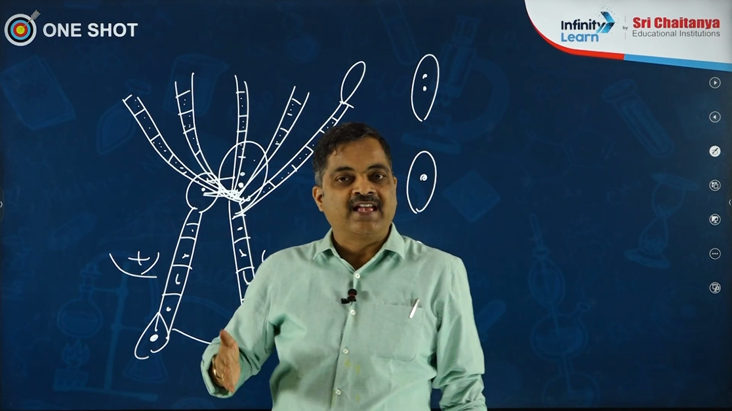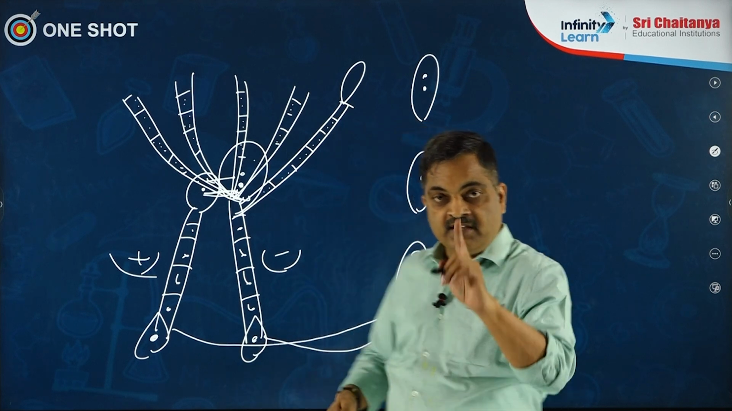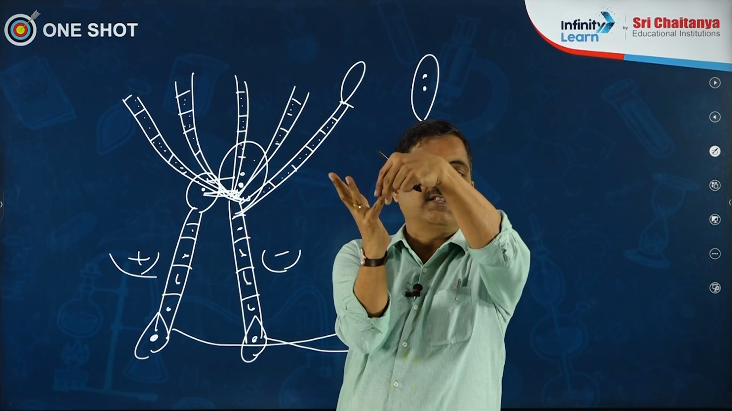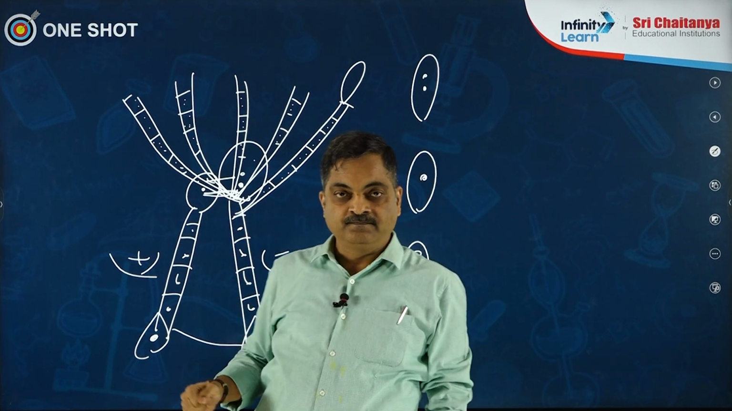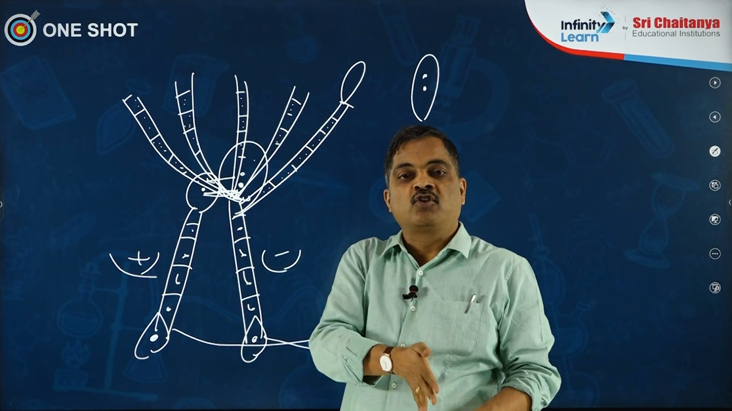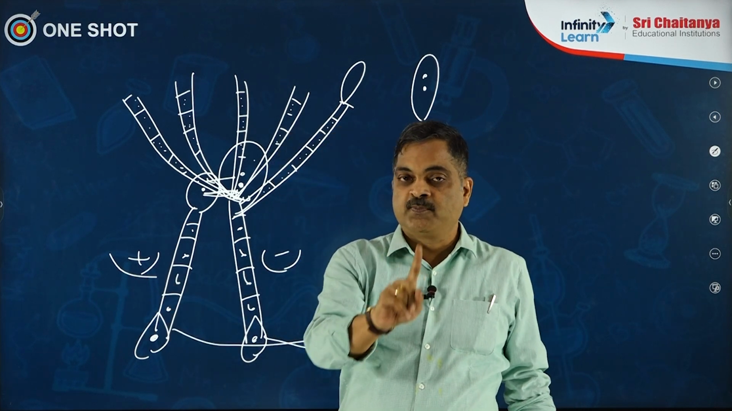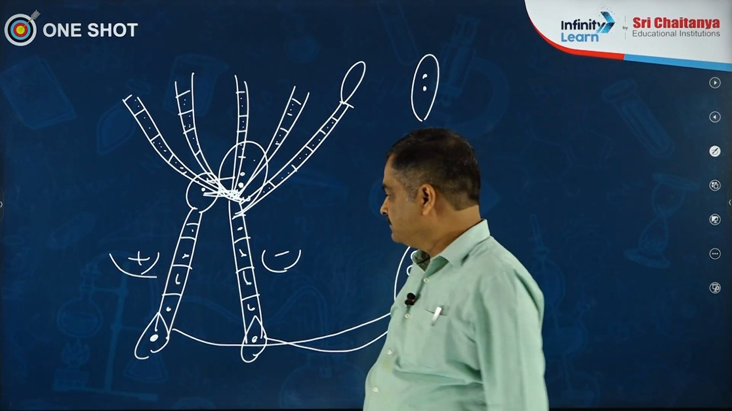Ascomycetes can also reproduce asexually by conidiospores. The difference: ascospores are endogenous, conidiospores are exogenous. They are present on the hyphae. And mind you, conidiospores are not only seen in Ascomycetes but also in Deuteromycetes. Remember, they are exogenous spores, they are asexual spores.